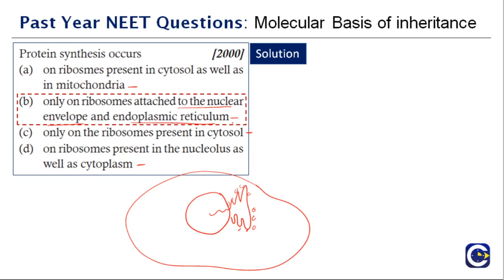Protein synthesis will occur only on ribosomes attached to the nuclear envelope and endoplasmic reticulum, and this is because we know that the mRNA transcript is formed in the nucleus, and then the mRNA is transported out, and then this is the endoplasmic reticulum, and the ribosomes attached to the endoplasmic reticulum will cause protein synthesis.